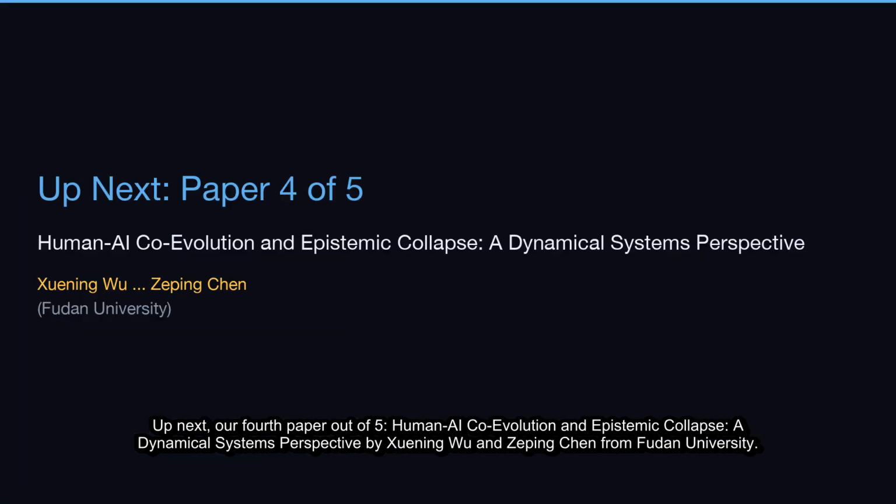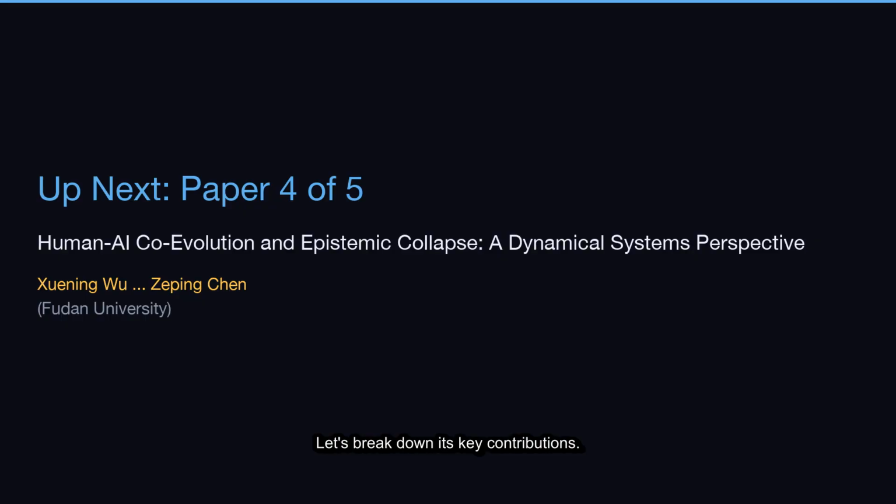Up next, our 4th paper out of 5, Human-AI Coevolution and Epistemic Collapse: A Dynamical Systems Perspective by Xiwen Wu and Zeping Chen from Fudan University. Let's break down its key contributions.